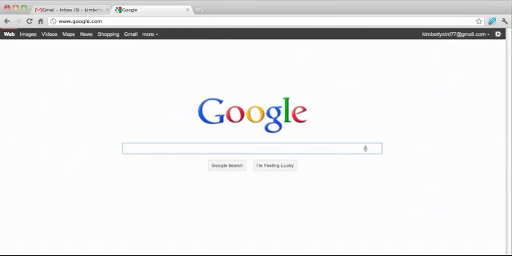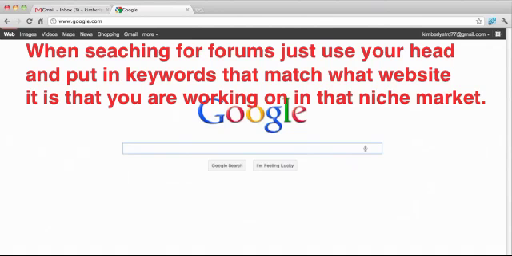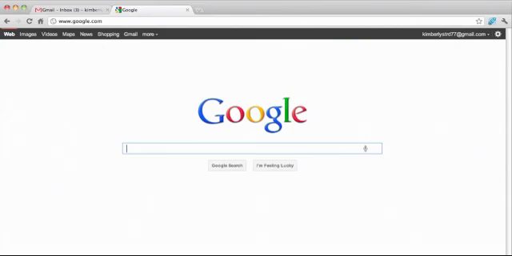Now look to the right of the page to see which keywords we're going to be using for these searches. To find forums, we're going to be using several different search queries. You can find them below. Simply copy and paste the search query into the box and replace the keyword with the keyword you're supposed to be looking for.